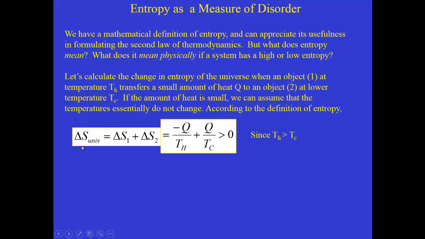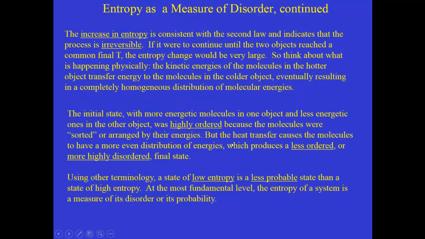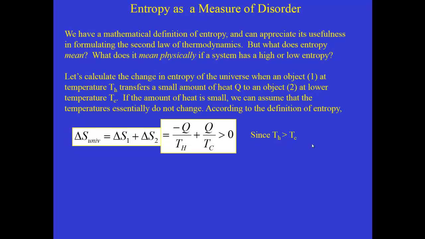That tells us that this process can happen, because the delta S of the universe has to either be equal to 0 or greater than 0 in order for a process to be permitted, according to the second law. Now, the increase in entropy is consistent with the second law, and it tells us not only can this process happen, but it tells us the process is irreversible. If we were to do this calculation over again and imagine heat flowing in the opposite direction, the two signs would be changed, and we would get a delta S of the universe that would be negative, telling us that it wouldn't be possible.